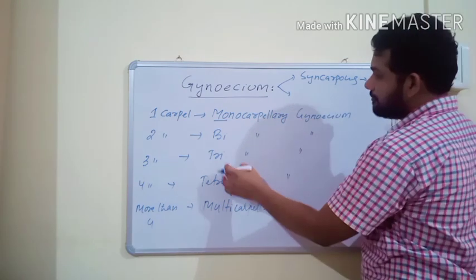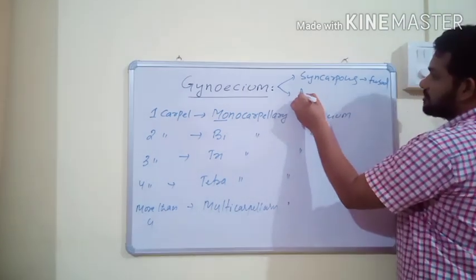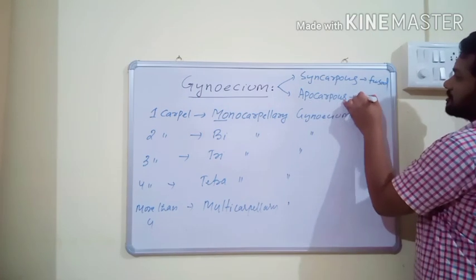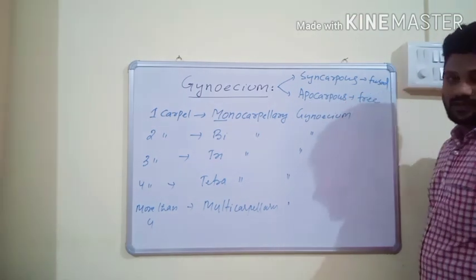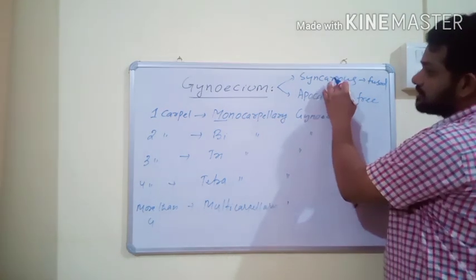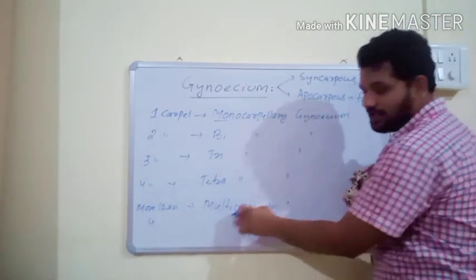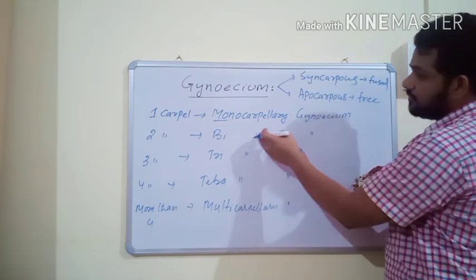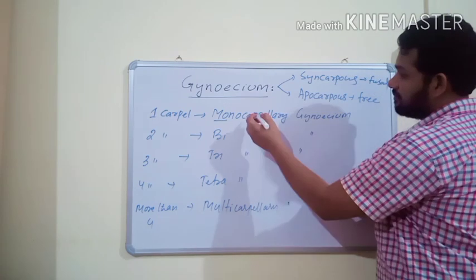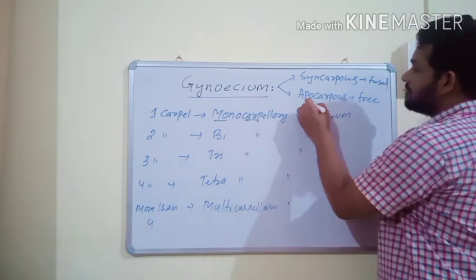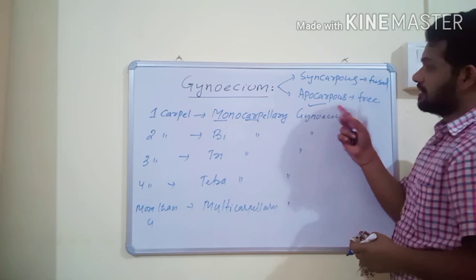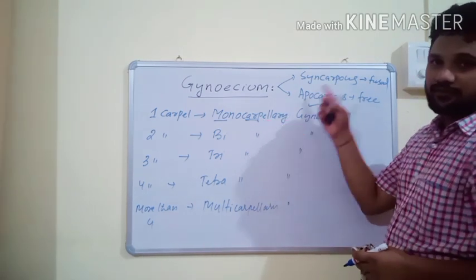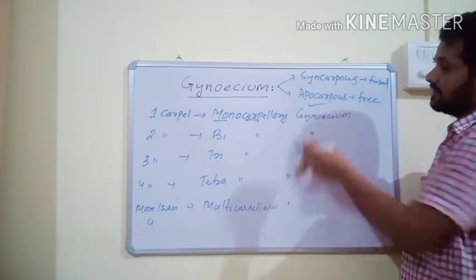If carpels are free, then the gynoecium is known as apocarpous, meaning carpels or pistils are free. Syncarpous gynoecium is possible from bicarpellary to multicarpellary, and apocarpous gynoecium is also possible from bicarpellary to multicarpellary, but a monocarpellary gynoecium is always apocarpous. So depending on the number of carpels and on fusion or freedom, they are known as different types.